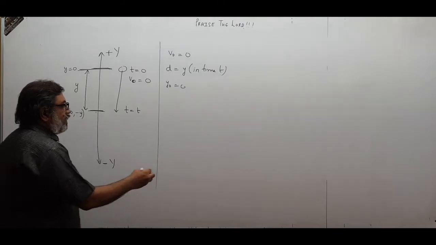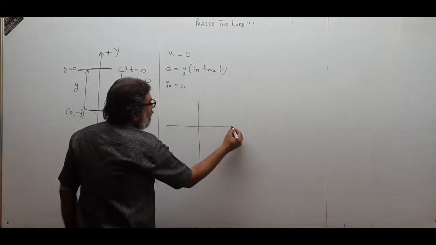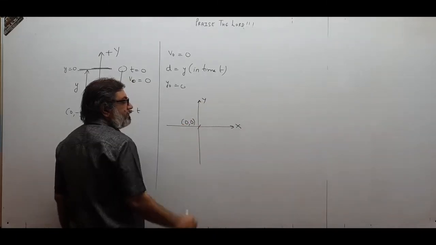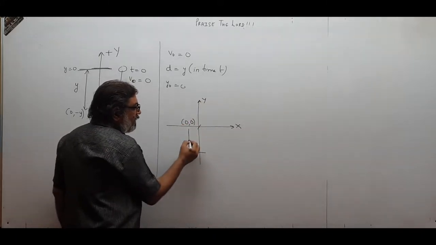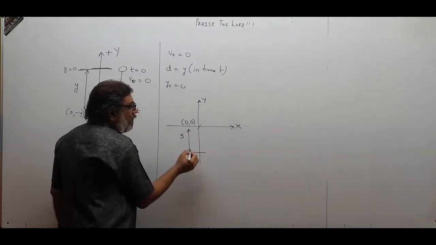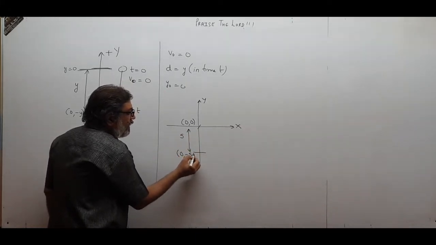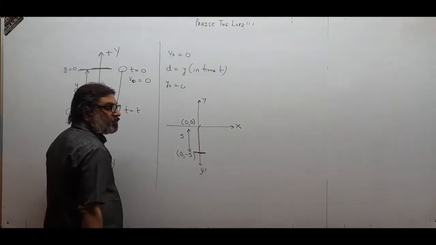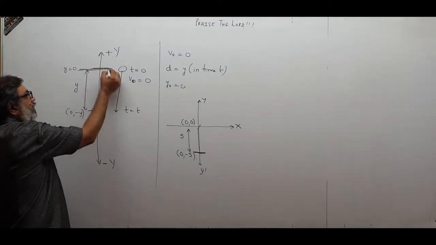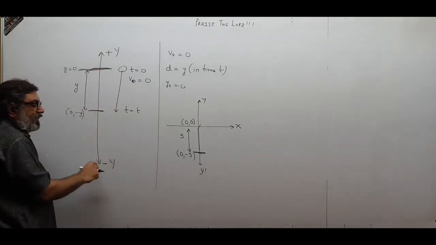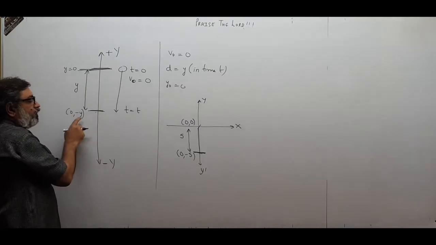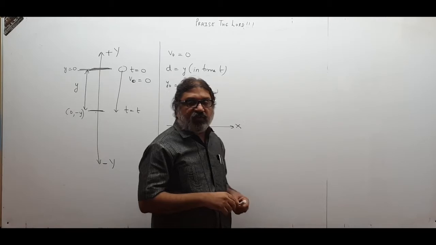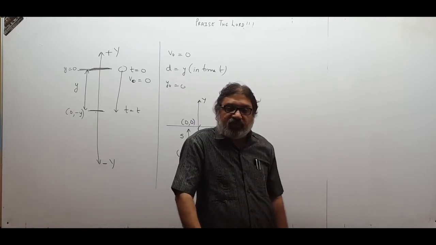Think like this, if I show you over here, this is the x axis and this is the y axis. If this is the origin 0, 0, if there is a point over here at a distance of 5 units, what will be the coordinates, children? 0, minus 5, because this point is on the negative y axis. This is y dash. Similarly, this is my origin. This is the point 0, so this becomes the negative y axis. Distance is y, the point will be 0, minus y. So the body reaches the position minus y in time t. That is what we want to say.